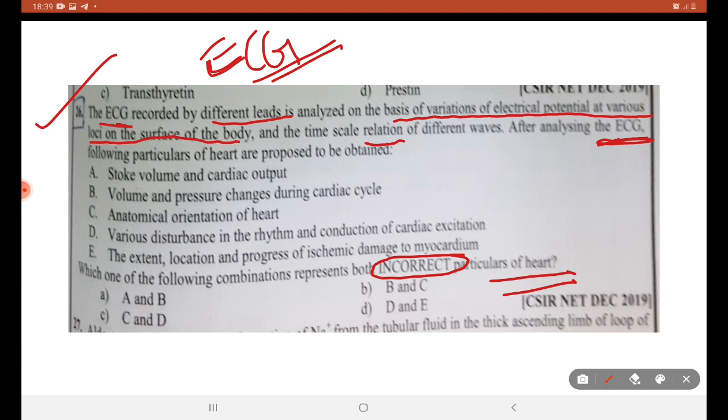By using ECG, can we know the anatomical orientation of the heart? Yes. Various disturbances in the rhythm and conduction of cardiac excitation, correct. Extent, location and progress of ischemic damage to the myocardium, yes. Stroke volume and cardiac output can be detected? No. Volume and pressure changes? No. So A and B is the right answer.